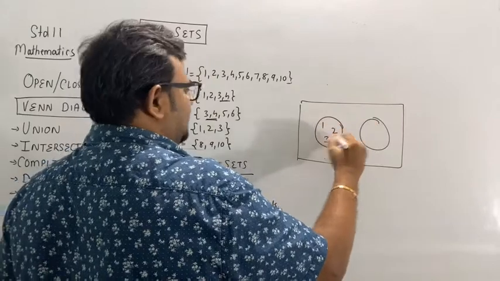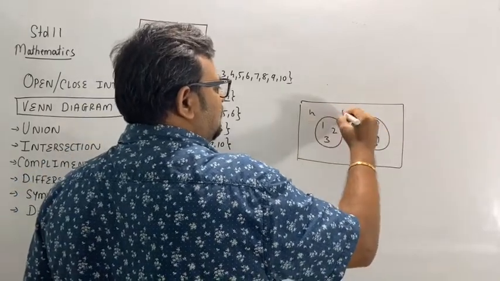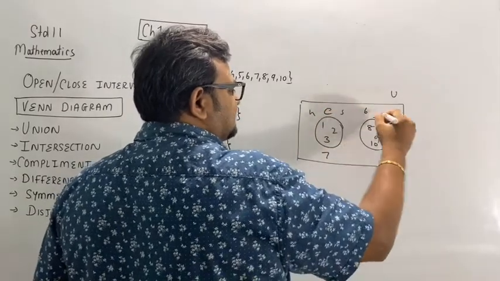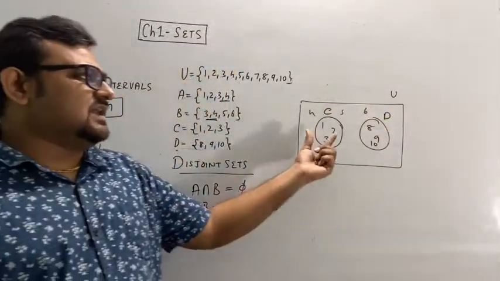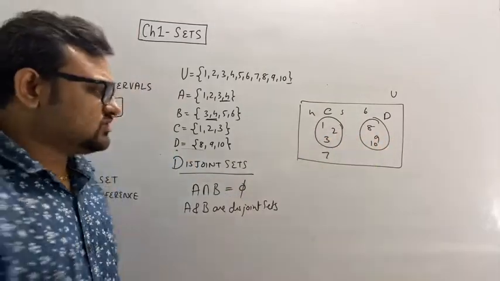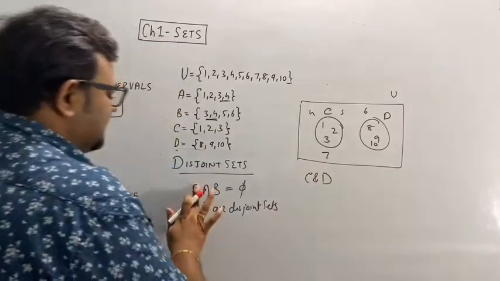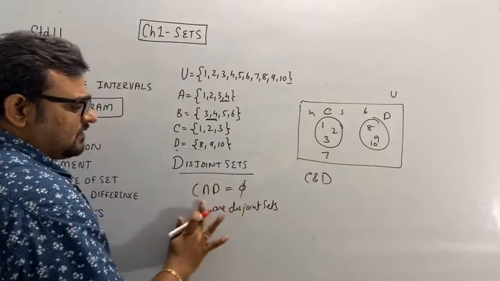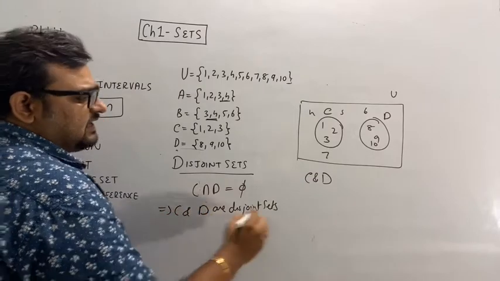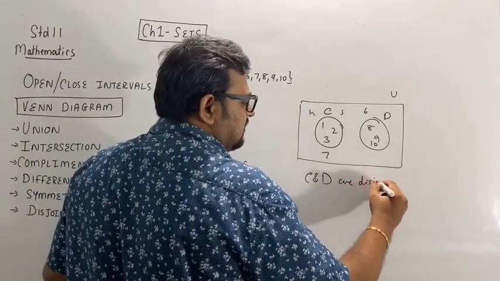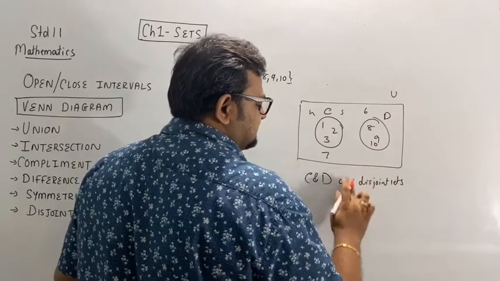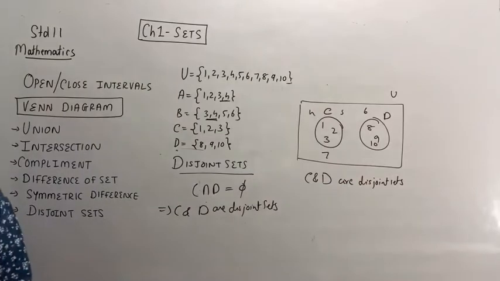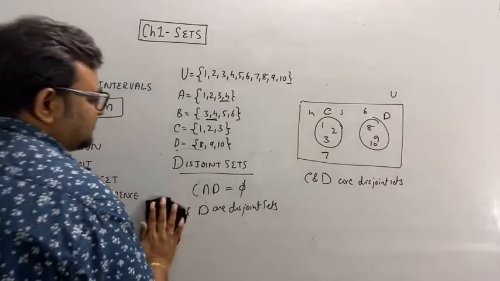Clear? So now if I represent it in a Venn diagram, in this case set C and set D. It's 1, 2, 3, 8, 9, 10, 4, 5, 6, 7. U. This is set C and this is set D. You can see there is not a single element common between C and D. So C intersection D in this case equals the null set, that implies C and D are disjoint sets. So just note it down.